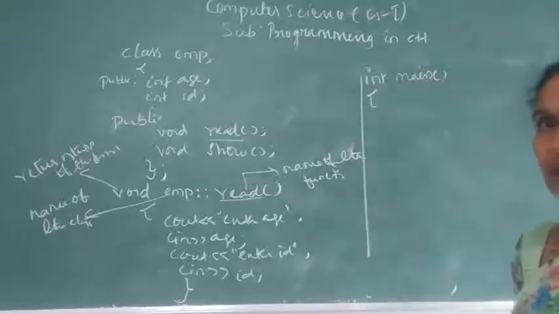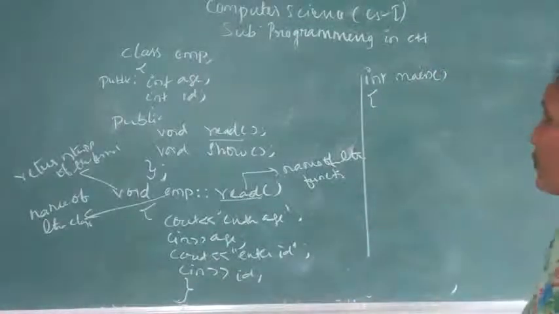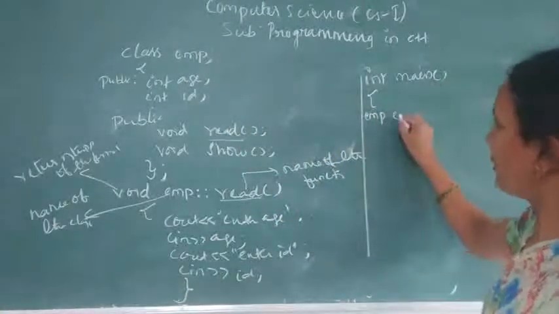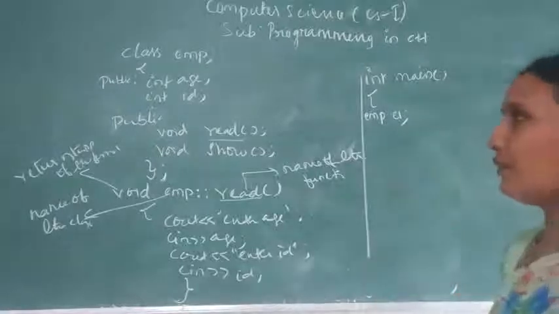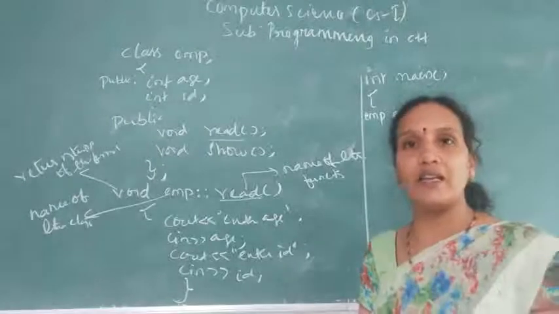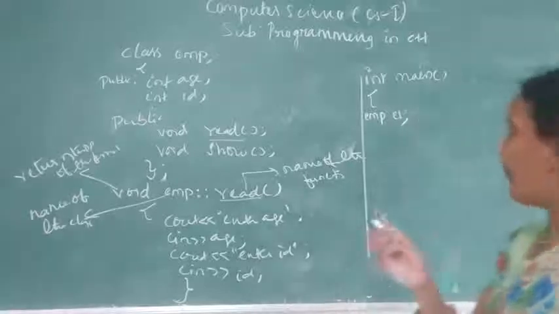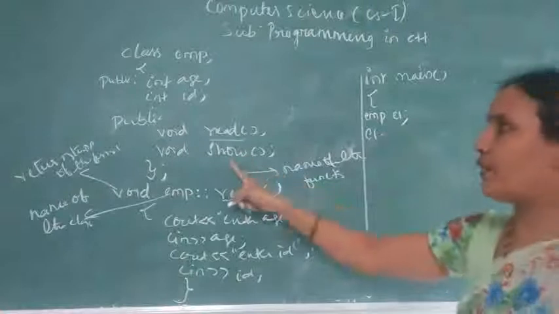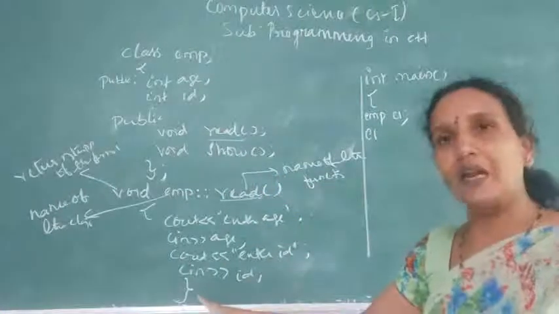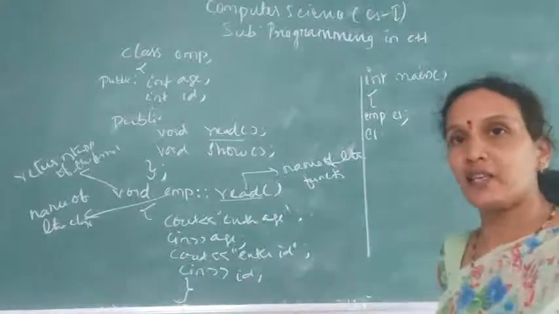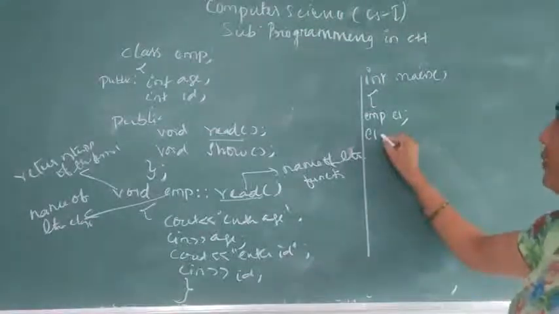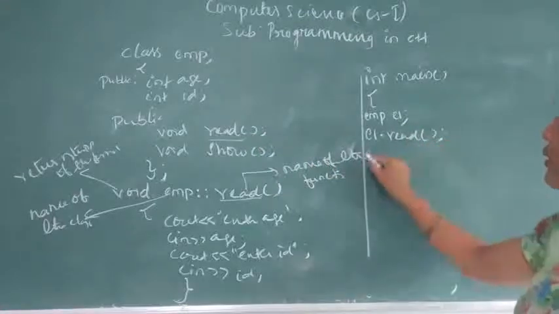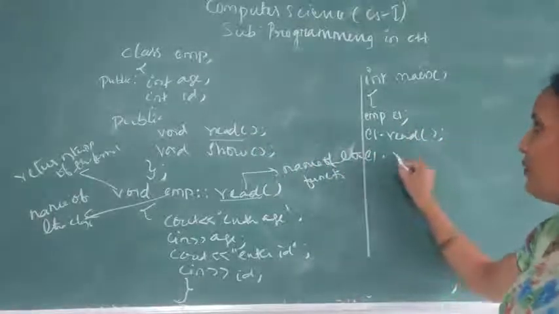Here I will create an object for this class. So what is the name of the class? EMP E1. Once you have created an object for the class, then you can access all the methods of the class. So here E1, what is the name of the method? Read. See, here I have not given show. After this you can add the show method also, and in the execution part I will add that. E1, what is the name of the function? Read. And if you have given the definition of show, you can give show also.